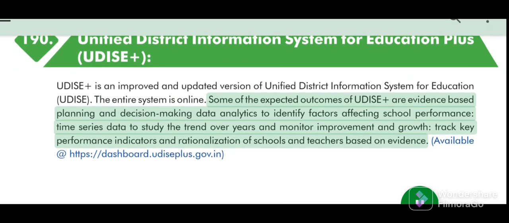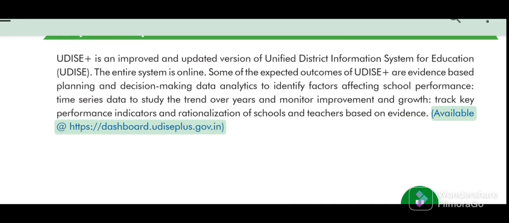Some of the expected outcomes of UDISE Plus are evidence-based planning and decision-making, data analytics to identify factors affecting school performance, time series data to study the trend over years and monitor improvement and growth, tracking key performance indicators, and rationalization of schools and teachers based on evidence. Available at web links.